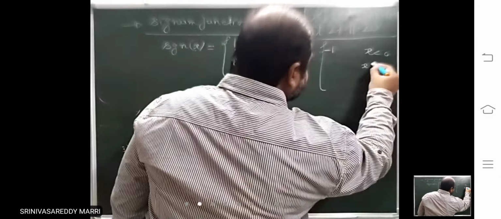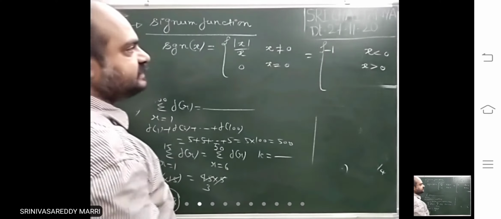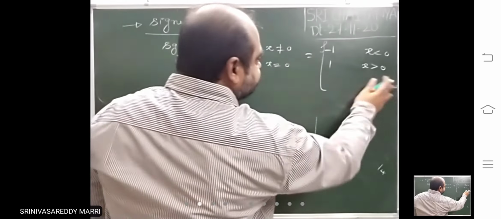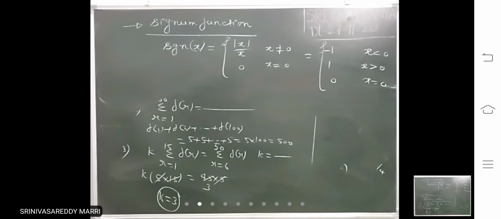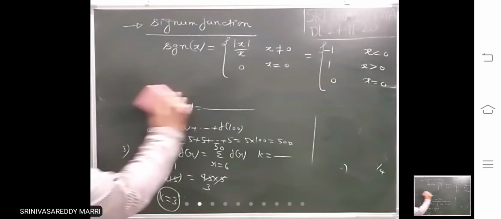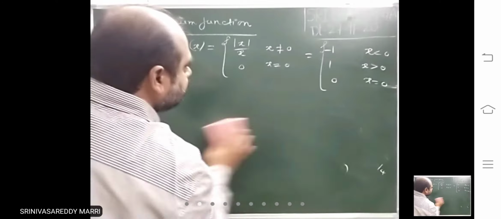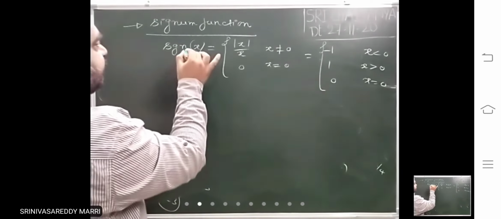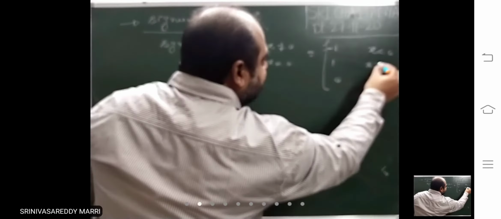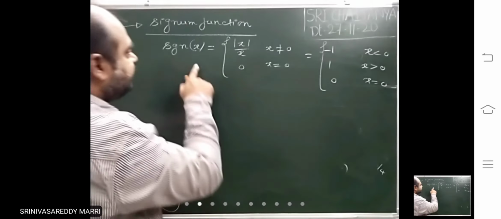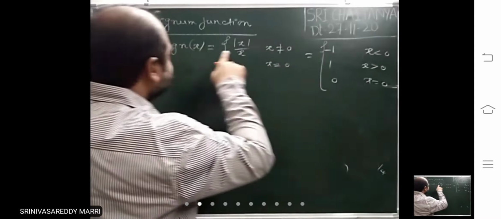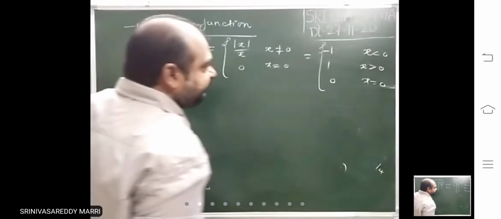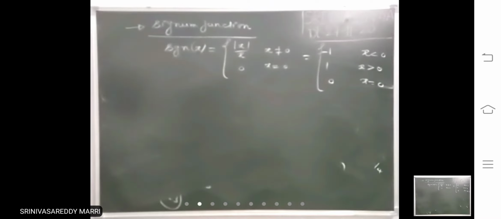When x greater than 0, x by x is 1, and at x equal to 0, its definition will be 0. So if x is positive, the definition is 1. If negative, the definition is minus 1. If 0, the definition is 0. This is the signum function.